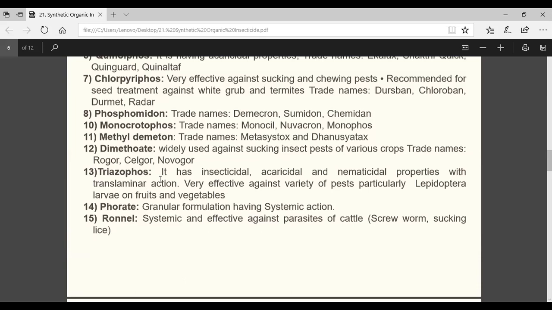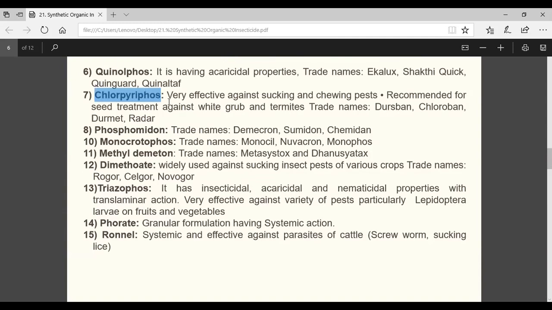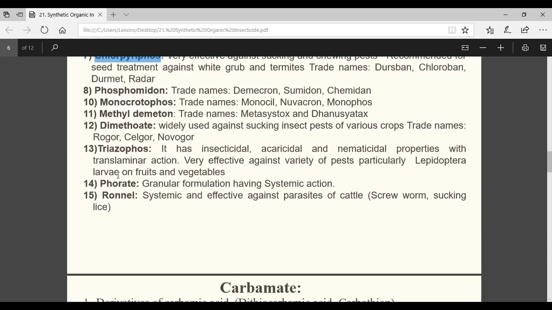Then the rest, so many examples are there: quinalphos, chlorpyrifos, phosphamidon. Chlorpyrifos, you know, is universal. Everyone might have heard of chlorpyrifos, because it is effective against a broad range of insects. That's why chlorpyrifos is very, very famous. Radar and Dursban are the trade names. It may come in the exam. These last two, you see, Phorate. Phorate is which insecticide?